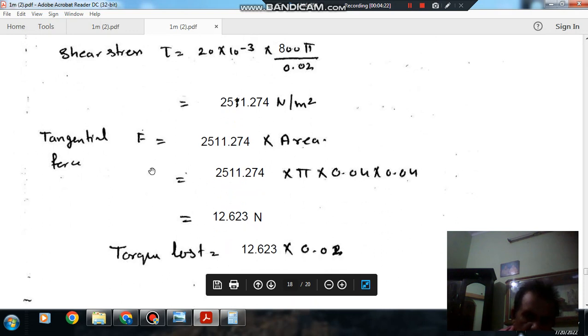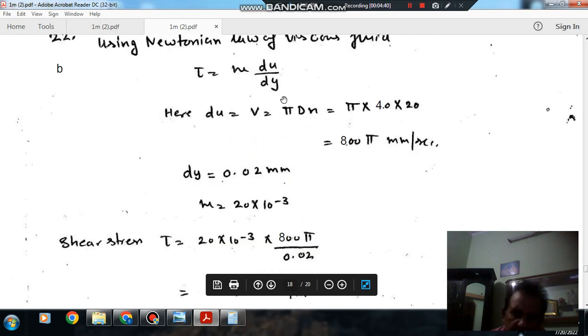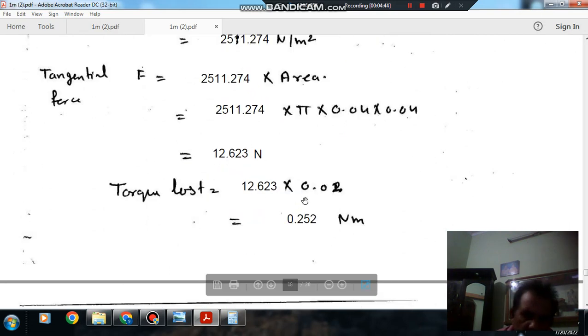Okay. So this is your tangential force, and if we multiply by the radius of the journal or the radius of the bearing, since these are approximately the same, it will give the torque loss. As the diameter of the journal or bearing is given as 40 mm, the radius will be 0.02 meter.